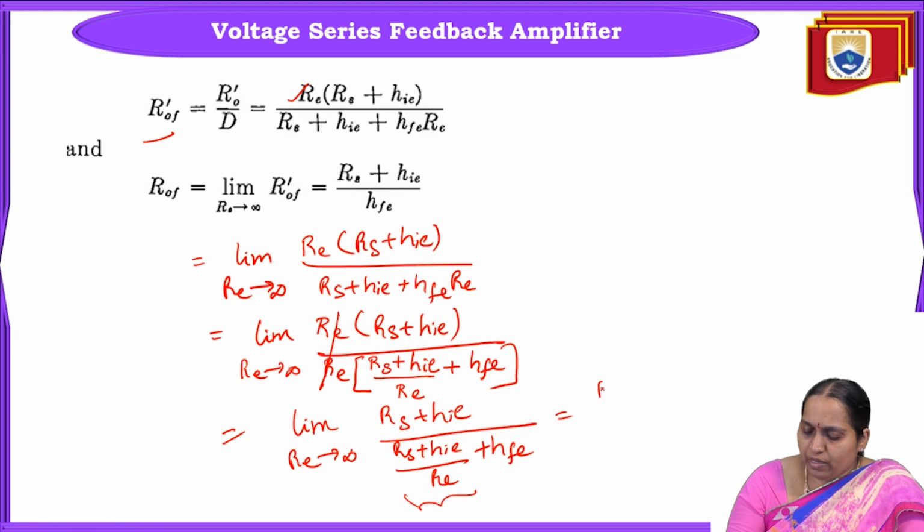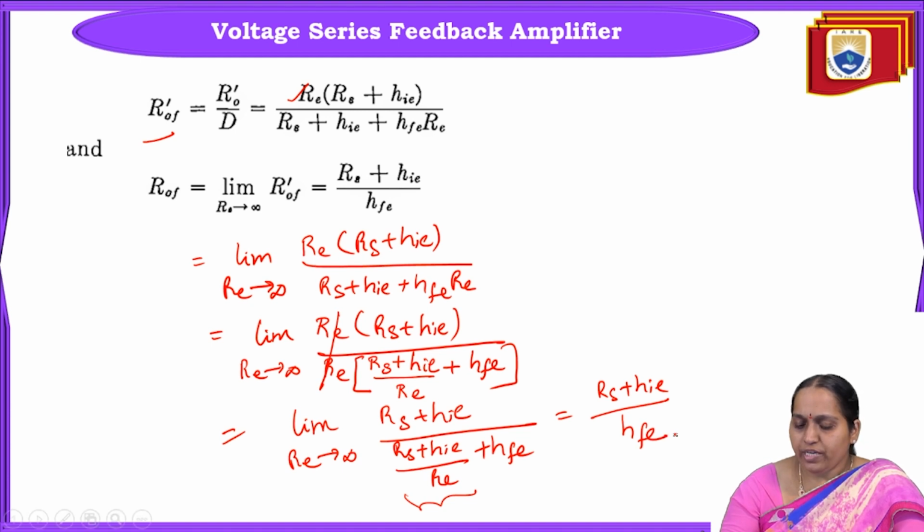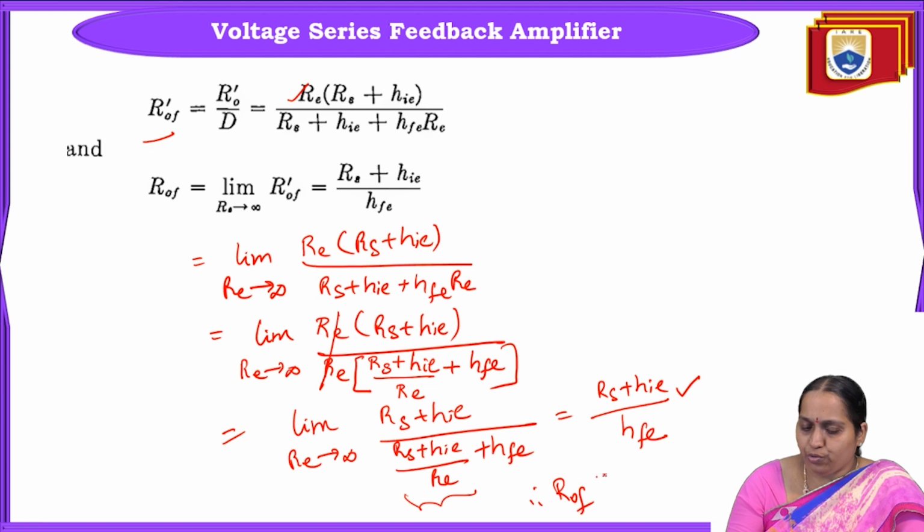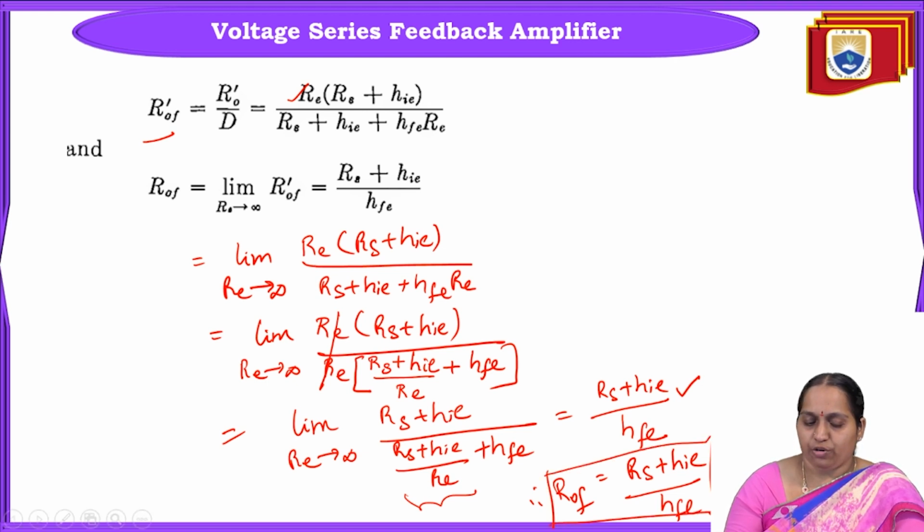So what do you get? Rs plus HIE by HFE. Okay, this is the final expression for R naught F. Therefore, R naught F is equal to Rs plus HIE by HFE. Okay, this will be the final expression for R naught F.